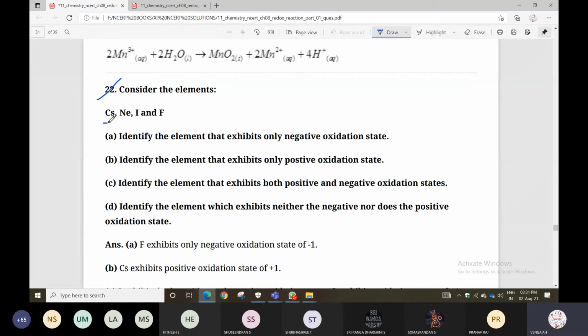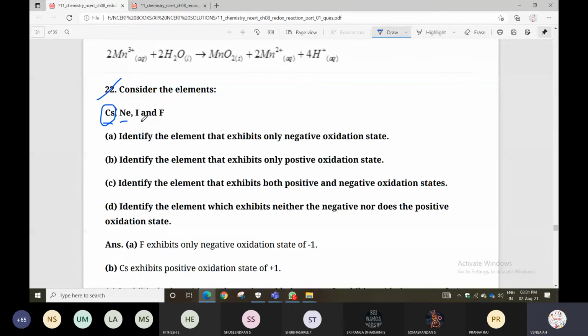Carbon disulfide, CS is there. Sorry, CS. Next one is neon. CS is cesium, you can take. Sorry for that. CS is cesium element. Neon, iodine, fluorine. So they have given four elements.